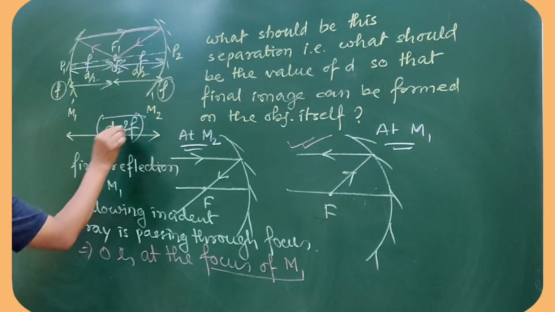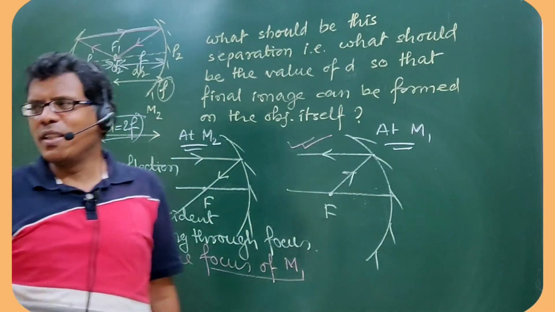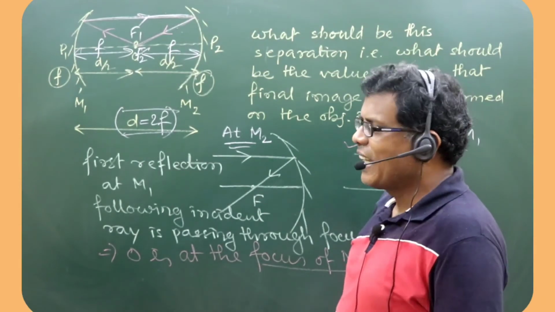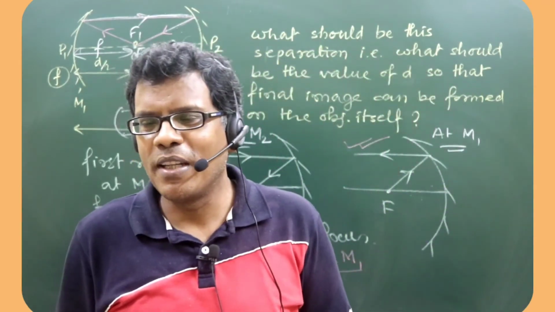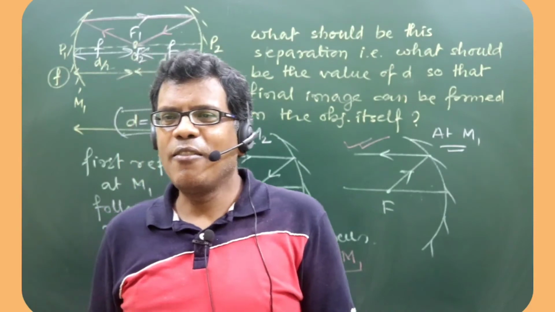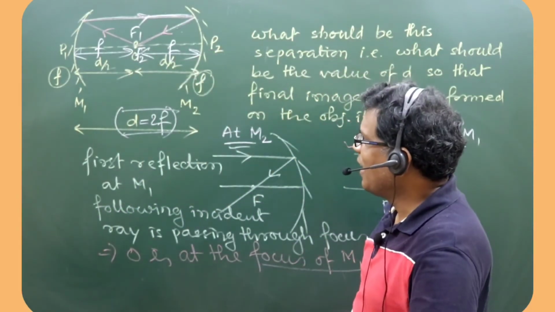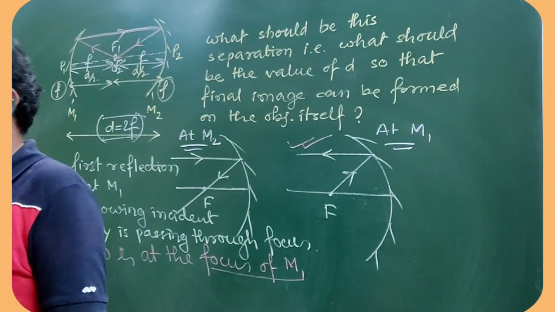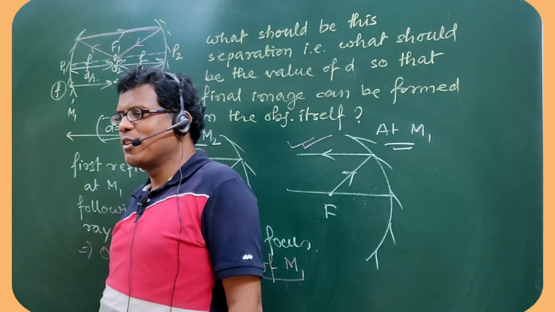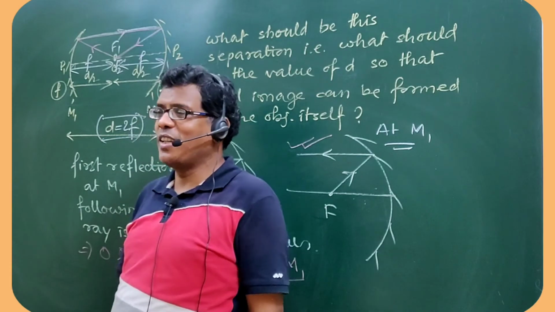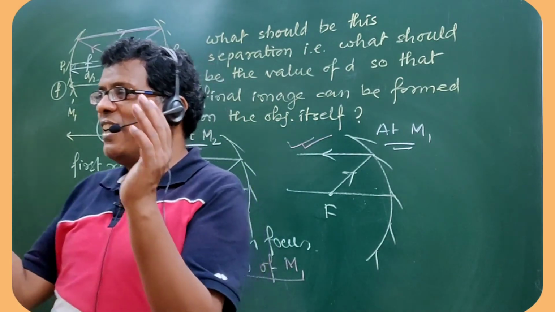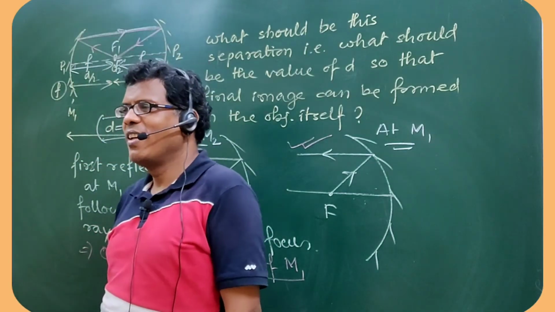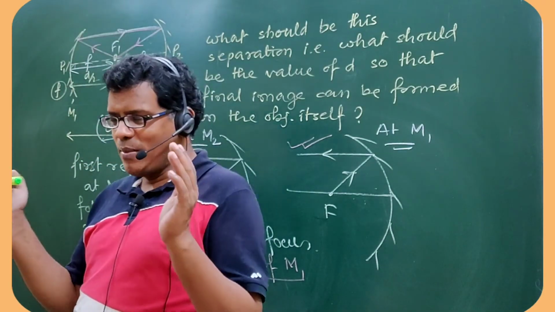When D is equal to 2F, then it is possible that in case of two identical concave mirrors facing each other, if object is placed midway between the separation, then yes, object and image can coincide, because image will also form at that point only, subject to the condition that the mirror to mirror separation must be 2F.